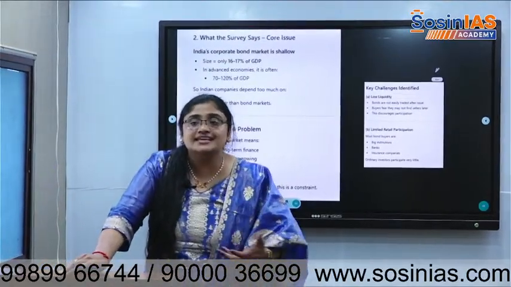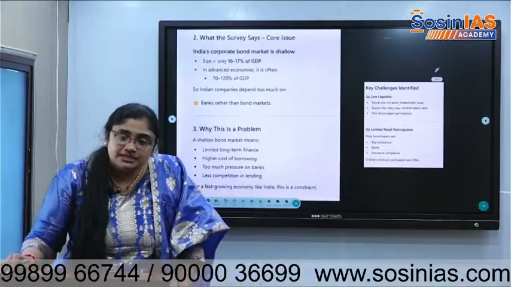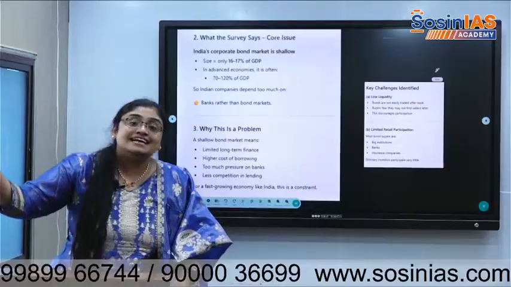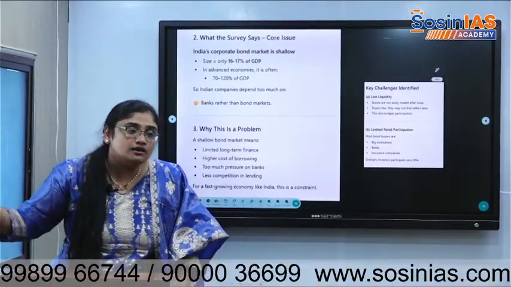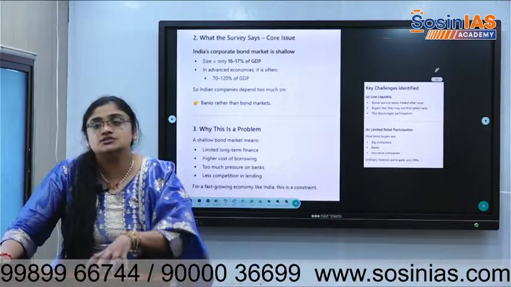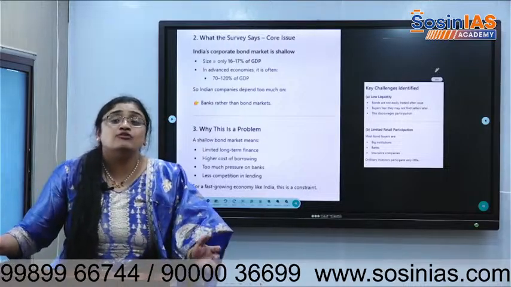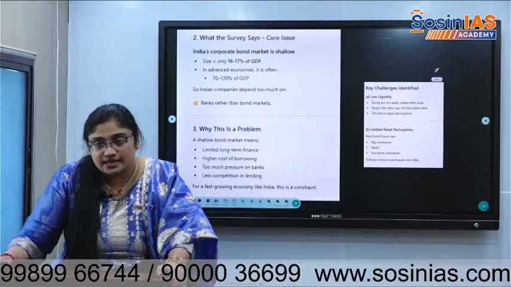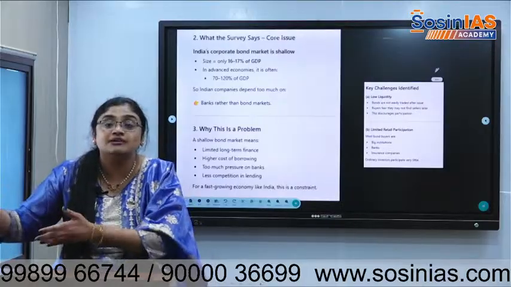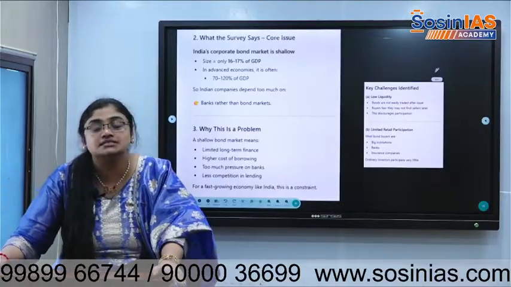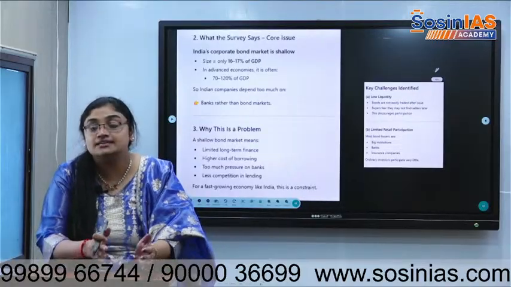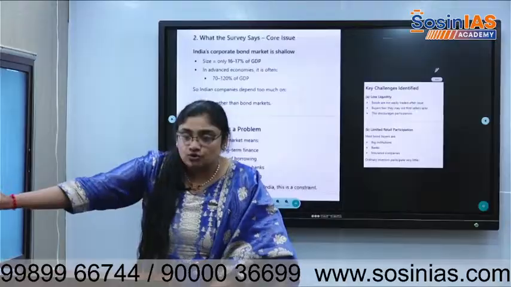Where will they go if they need more capital? Our Indian companies or other big global companies go to international markets like the US, Hong Kong or Singapore in order to liquidate their assets, get some finance or go for mergers and acquisitions, because that is where the total market is. Total money is there in those big international financial market cities, but not in India. So we are trying to develop such a market so that even our companies don't need to go elsewhere.